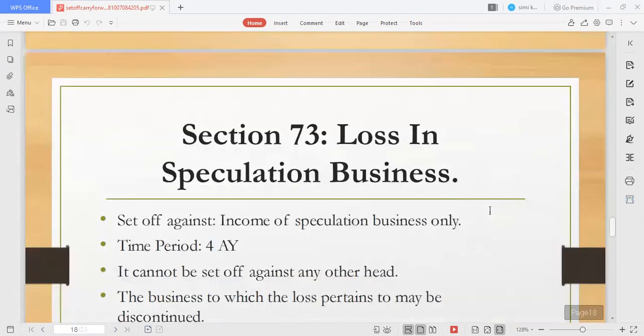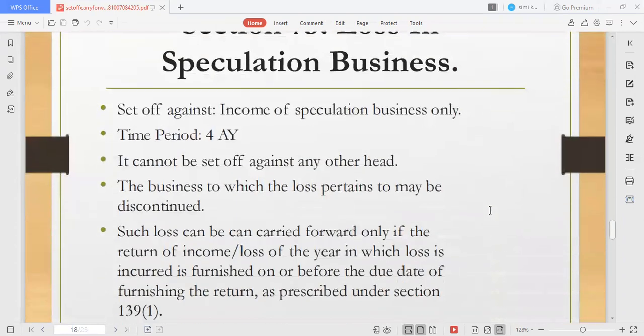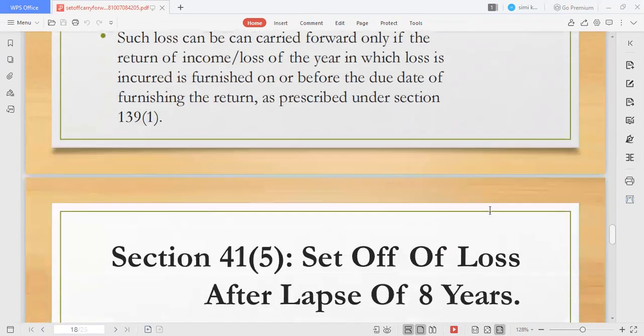Here's an exception for you. Section 73, loss in speculation business. If you have invested your money in a lottery, in a crossword puzzle, or in gambling, then you're not going to adjust your amount against non-speculation business. It has to be set off against a similar head, and you'll be getting a very small amount. You are not going to carry forward your losses beyond that period.